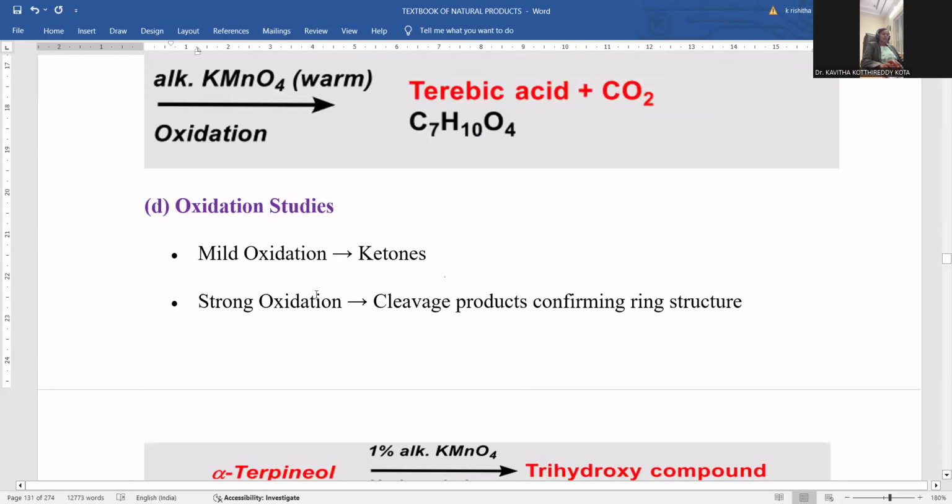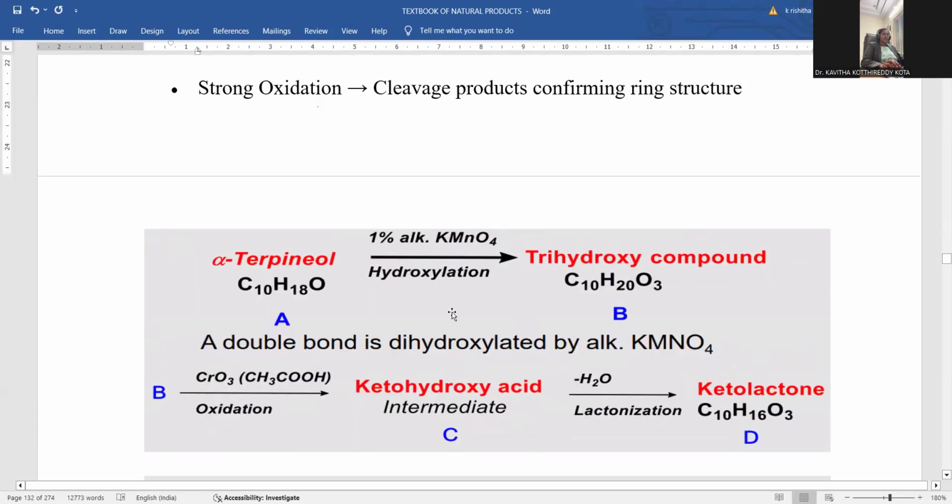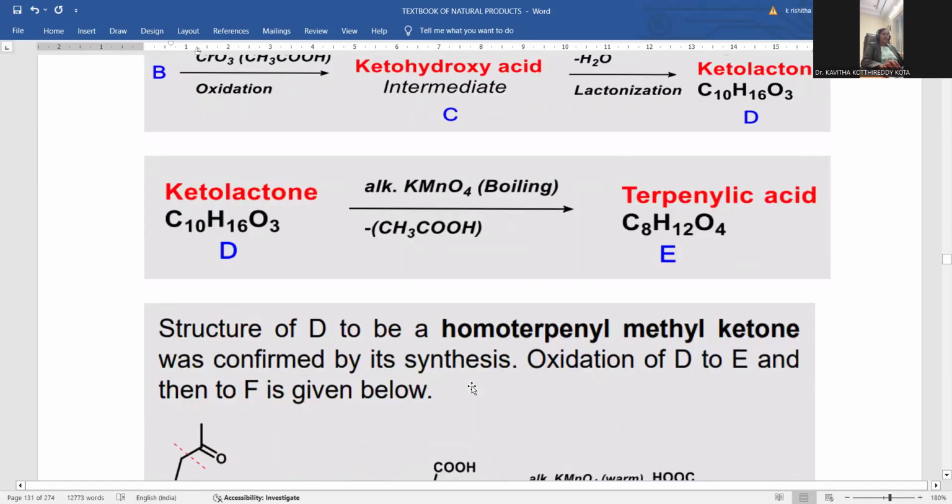Right? With mild oxidation, formation of ketone is possible. With strong oxidation, cleavage gives rise to the final product. Ring structure is possible. Right? So this is the entire procedure. Whatever we discussed is repeated once again. So this is the reason why oxidation studies will be carried out.